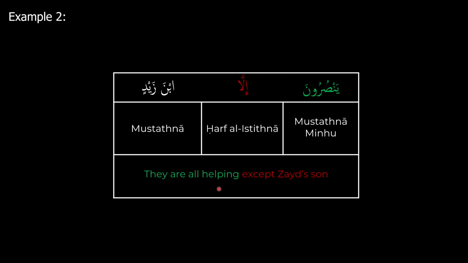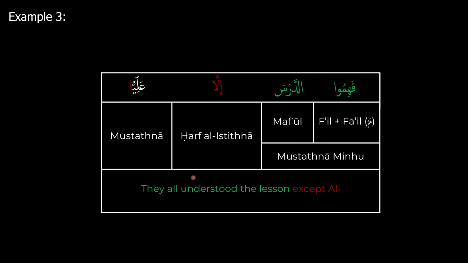So together this translates to they are all helping except Zayd's son. Zayd's son is going to be our mustathna here because he's the one being excluded from the group that's helping.